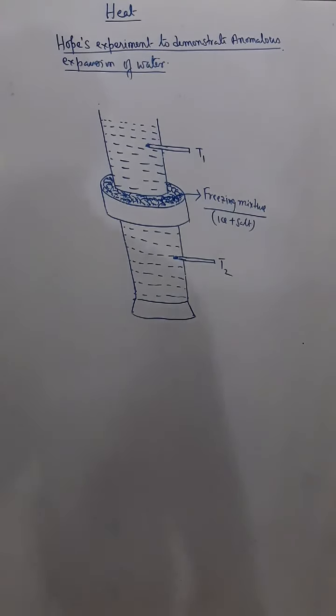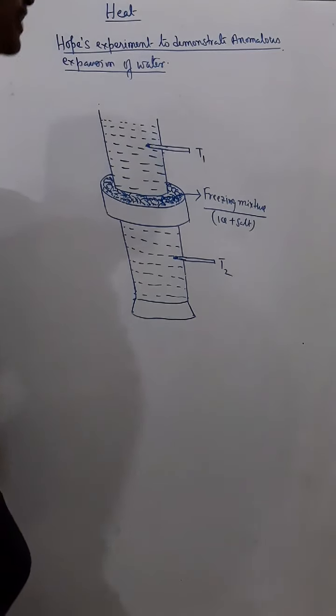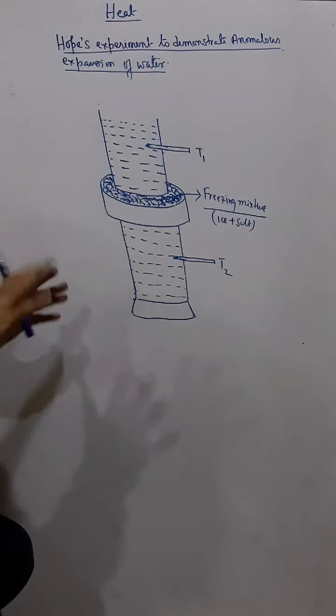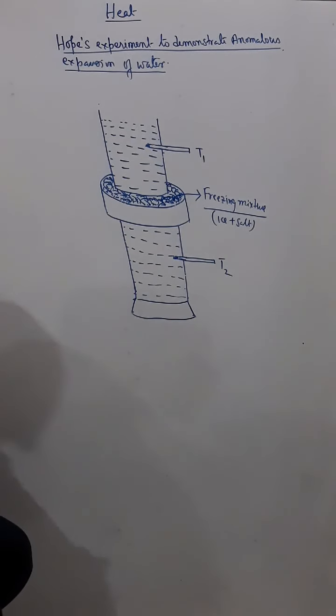Okay, now this is Hope's experiment to demonstrate the anomalous expansion of water. It is due to this anomalous expansion of water that in cold countries, the full lake or the full ocean does not freeze.